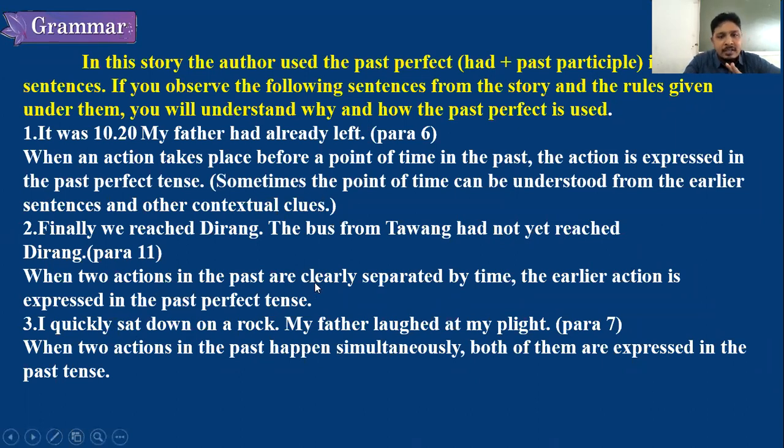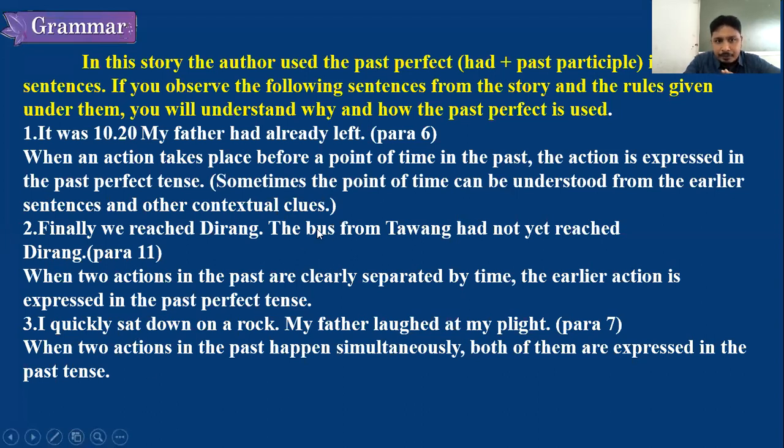Now, when two actions in the past are clearly separated by time, the earlier action is expressed in the past perfect tense. So one more rule is there. When two actions in the past are clearly separated by time. Now this is one action and this is one more action. So when two actions are there, what is he saying? The earlier action is expressed in the past perfect tense.